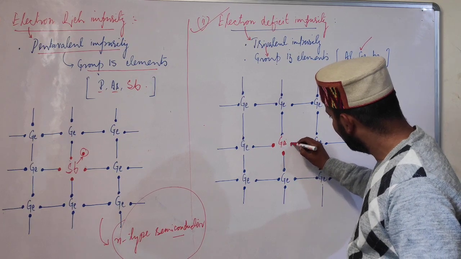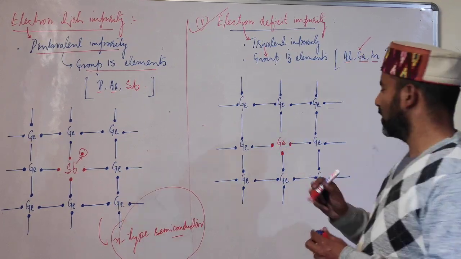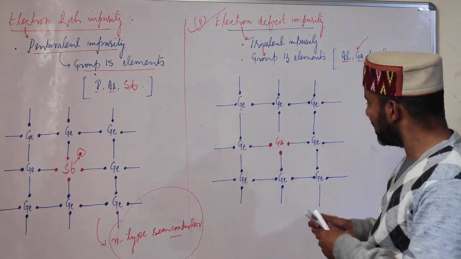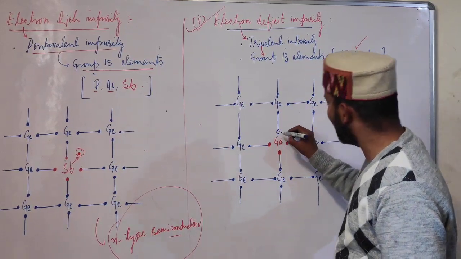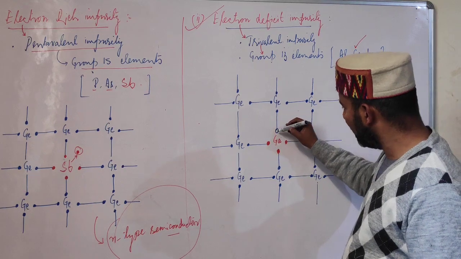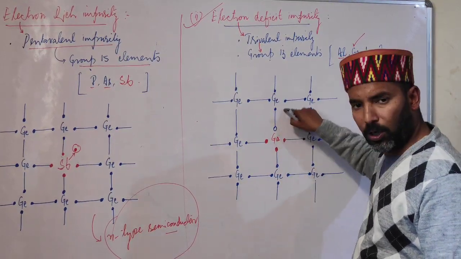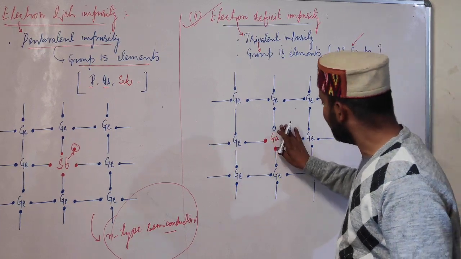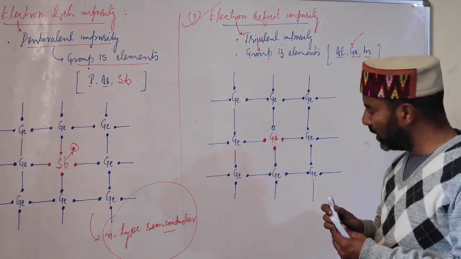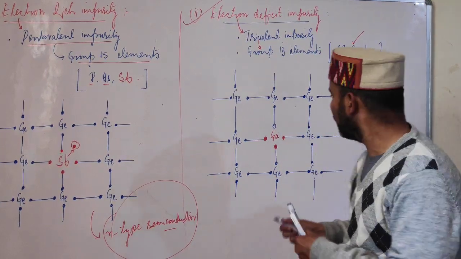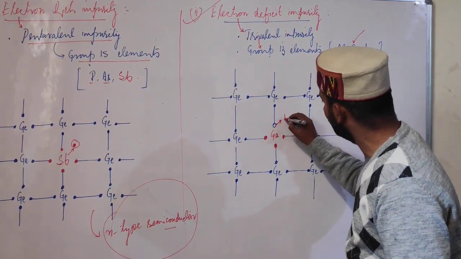But students, gallium has only 3 electrons, so that means this site remains unoccupied. Earlier, if there had been germanium here, germanium would have given its electron for bond formation, but gallium has no electron there. So this position remains unoccupied, and these electron vacancies are called holes.